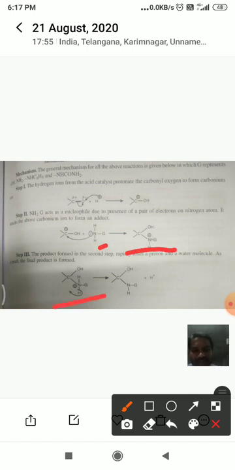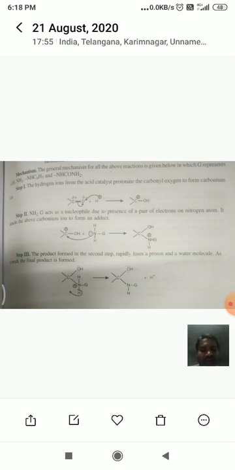This adduct, with the loss of a proton H plus, forms the final product. This is the common mechanism for these three types of reactions. With this, the nucleophilic addition reactions are over.